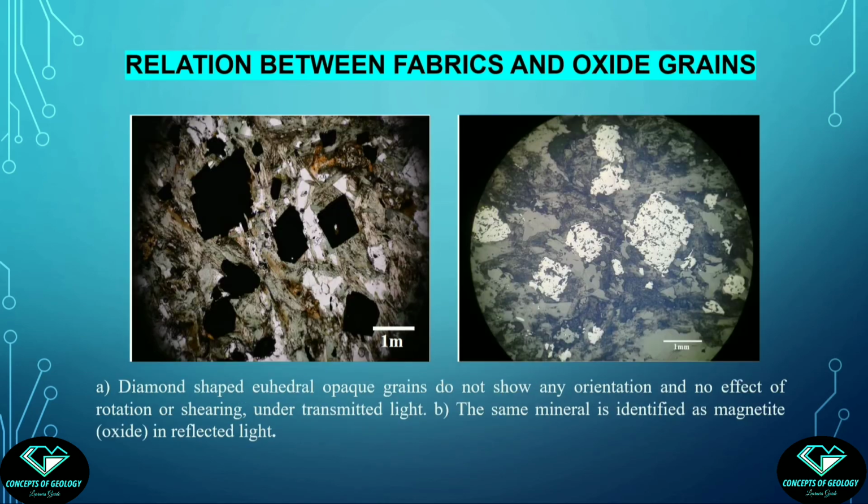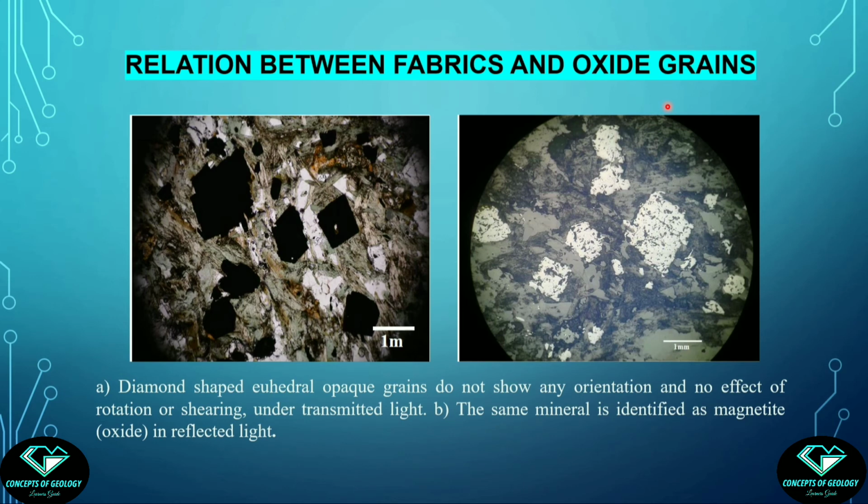See here. Now come to the last phase, the oxide grains. They are neither deformed nor showing any orientation along any foliation. The perfect euhedral nature indicates unobstructed growth. Fine. They are post-deformational and grown in the intergranular cavities.